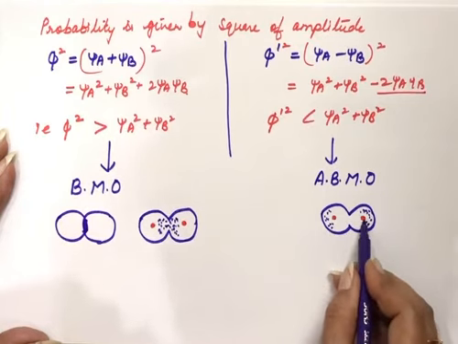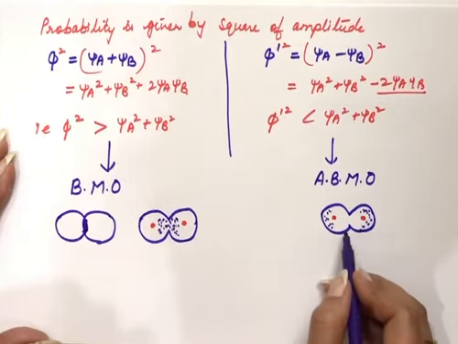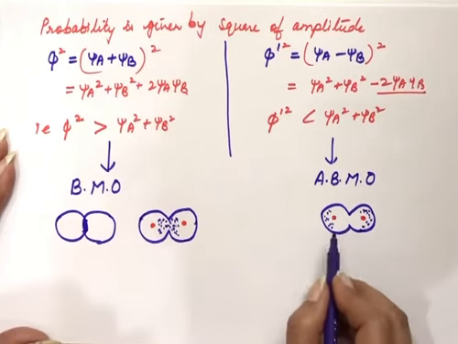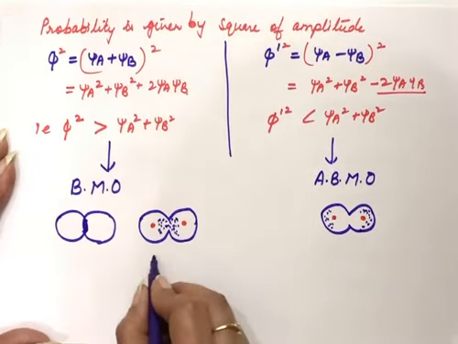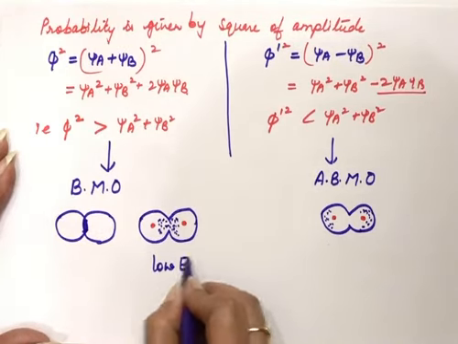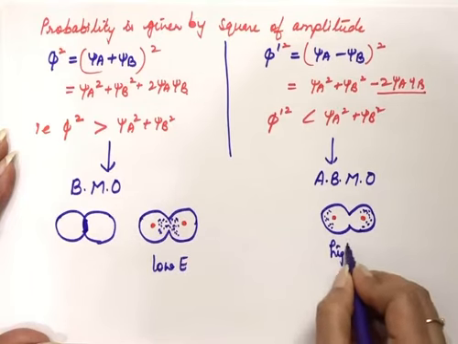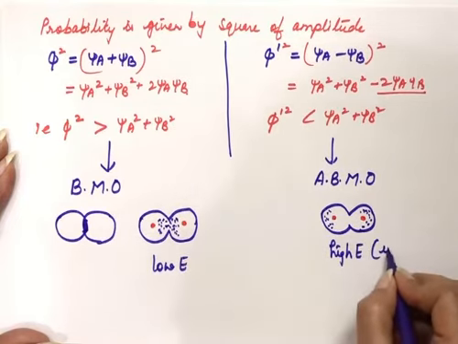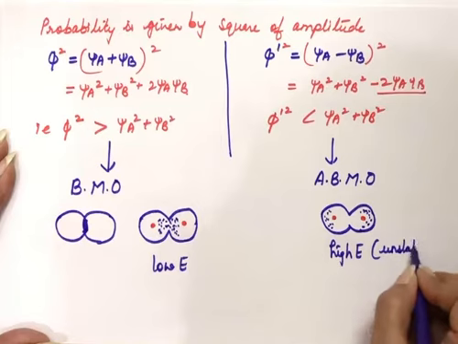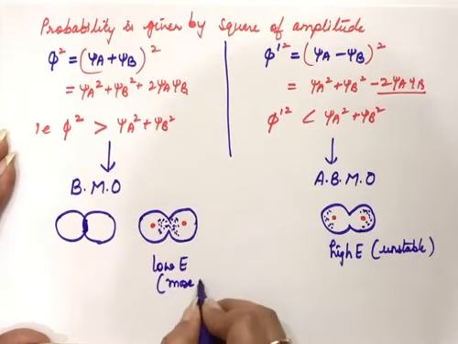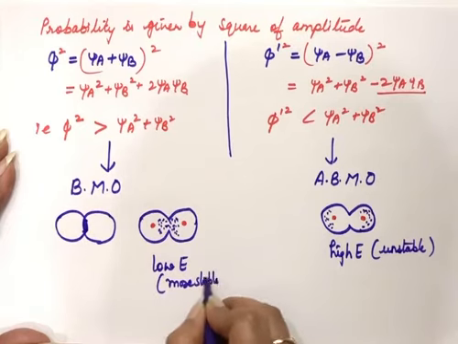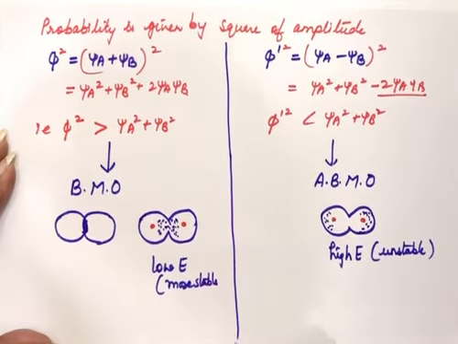Positively charged nuclei will start repelling each other. Because of this, the anti-bonding molecular orbital energy will increase. So these will have more energy as compared to bonding molecular orbitals. So they have low energy while these have high energy. Because they have high energy, these are unstable or less stable, we can say, and they have low energy, so they are more stable as compared to the atomic orbitals.